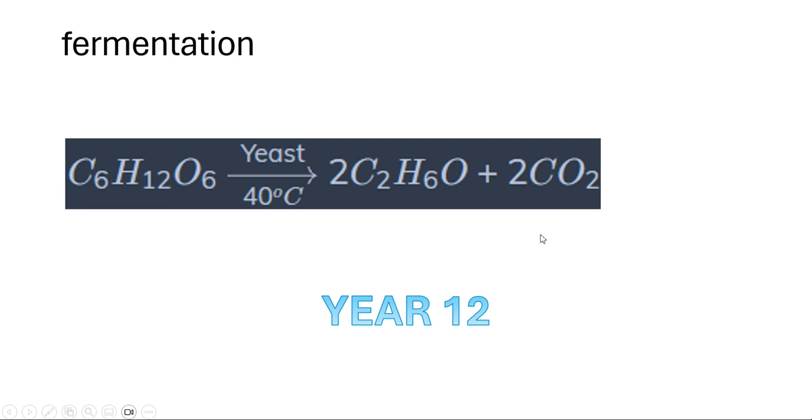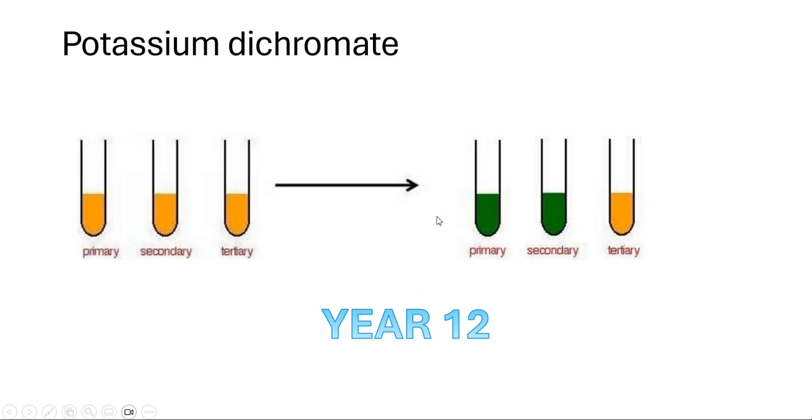Fermentation. So fermentation goes from C6H12O6 to 2C2H6O plus 2CO2. Essentially what's going on here is this is done using yeast and under 40 degrees. That's the conditions for fermentation, as well as the equation. So essentially glucose, ethanol, and carbon dioxide.